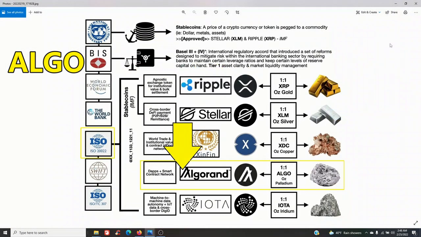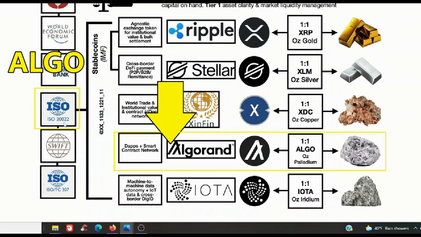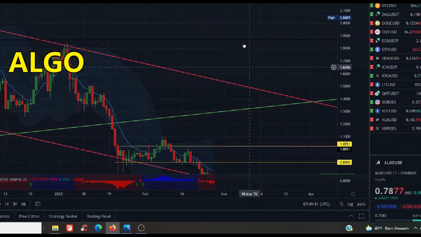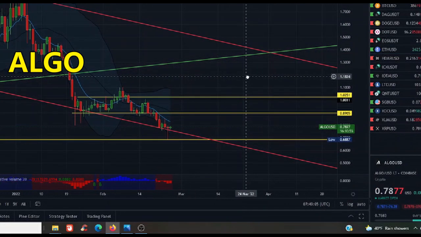The next and final screen it appears on is right here, which is a really interesting screen that we're going to visit several times, because as you can see, you have your ISO 20022 emblem over here in a bracket with the original 5 that we know of. Algorand right here, dApps plus smart contract network, Algorand the symbol, a 1-for-1 ALGO per ounce of palladium. That's a 1-for-1 equal ALGO per ounce of palladium. Stock price is trading at 78 cents a share.